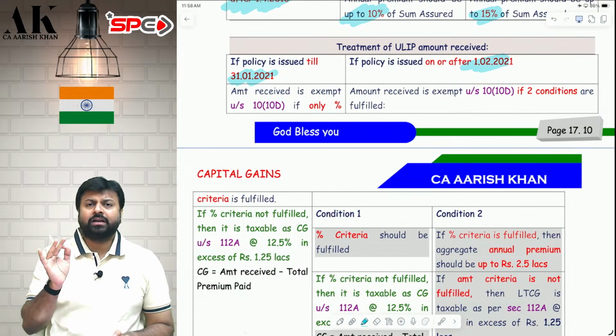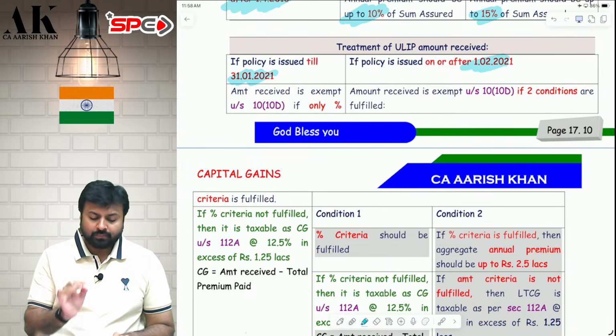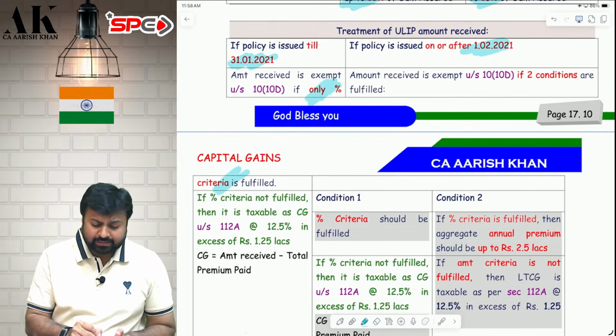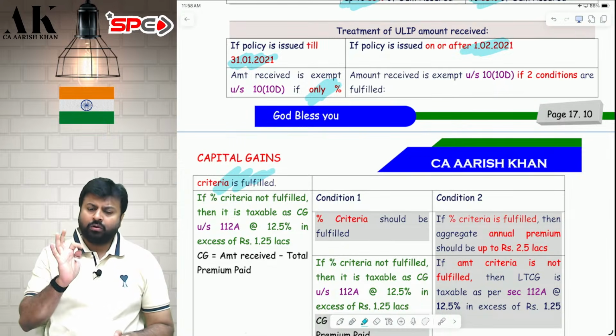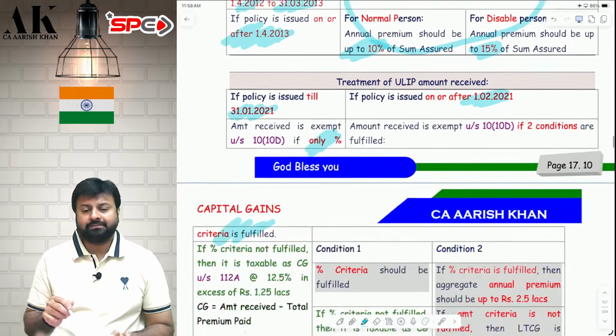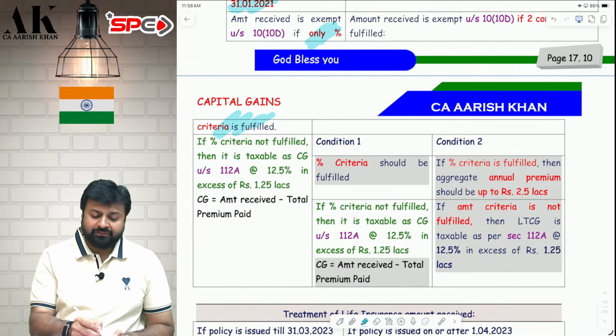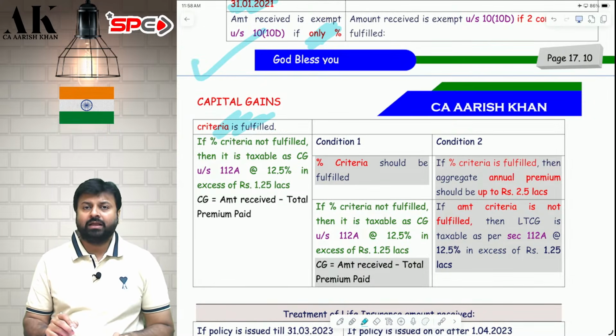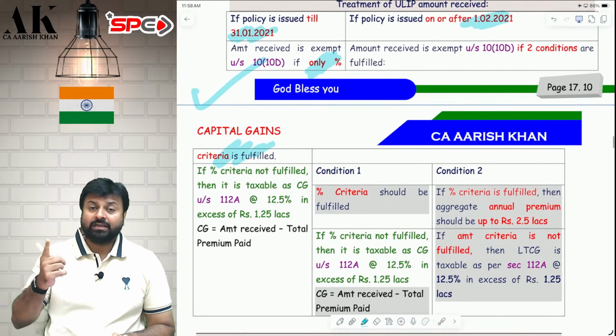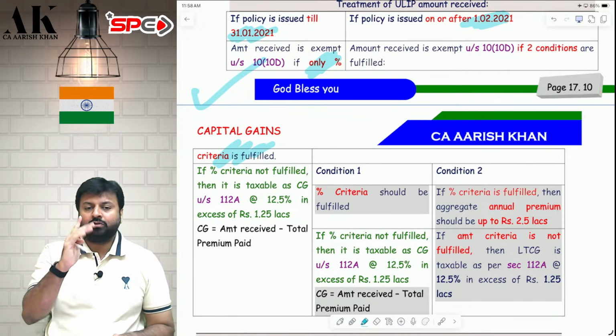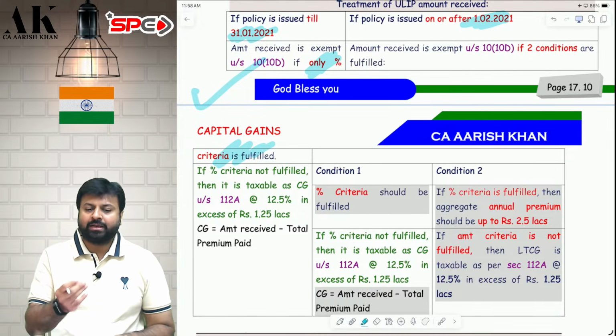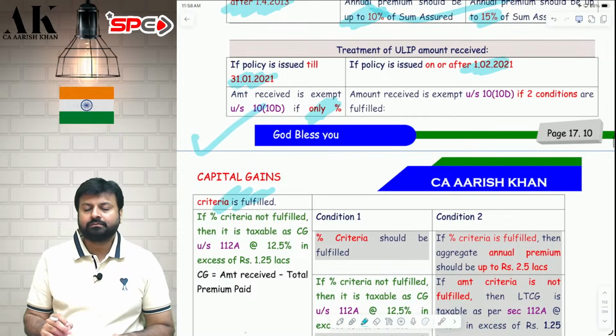If it is issued till 31st Jan 2021, then you only have to fulfill the percentage criteria. If this percentage criteria is fulfilled, your capital gains is exempt. But if the percentage criteria is crossed, then you have to pay capital gain tax. How capital gain tax will be computed, I will show in a while.